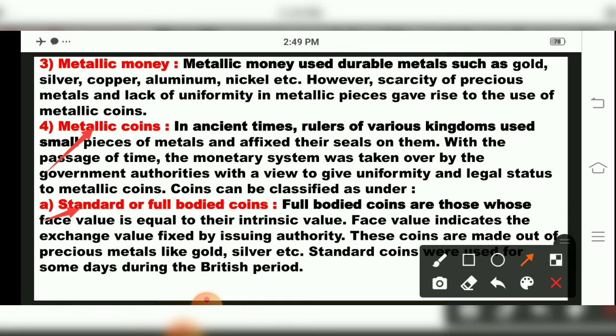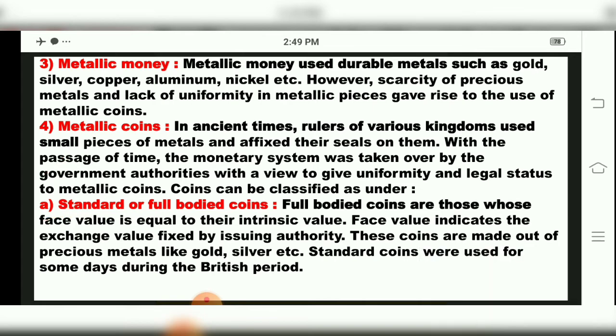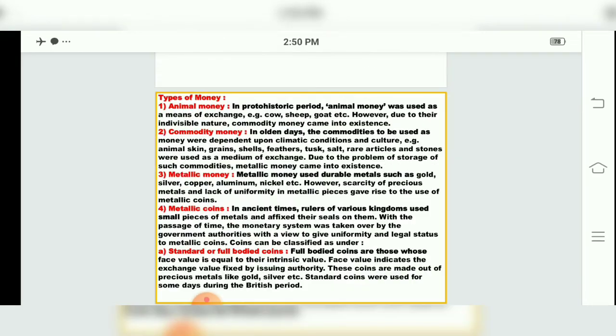The meaning of that is that whatever money you spent on preparing gold or silver coins, when you give them back to the shop and want cash in return, you will get the same amount, or 70 to 80% of it, in return. That is called standard full-bodied coins, where the face value is equal to the intrinsic value.